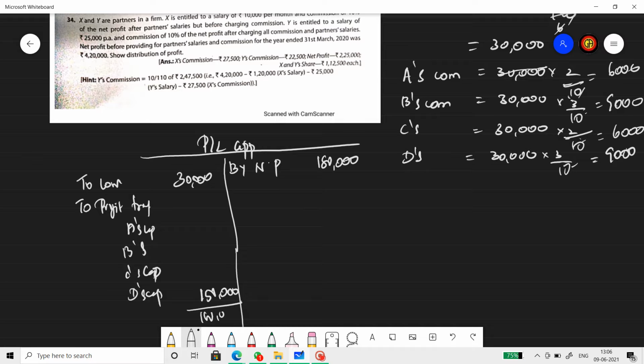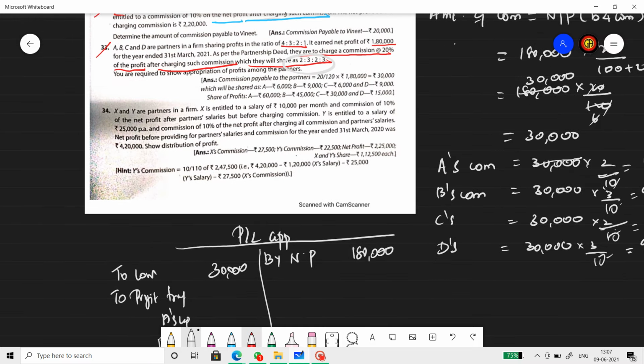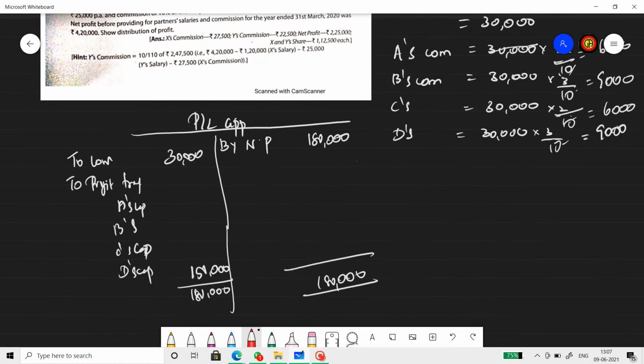So 1,80,000 and 1,80,000. And individually what do they get? Distribute 1,50,000 in the ratio of 4:3:2:1, that's the profit sharing ratio. So A will get 1,50,000 into 4 by 10. So that's 60,000.